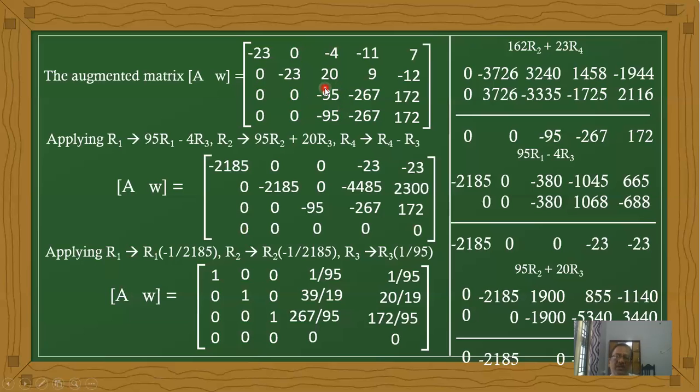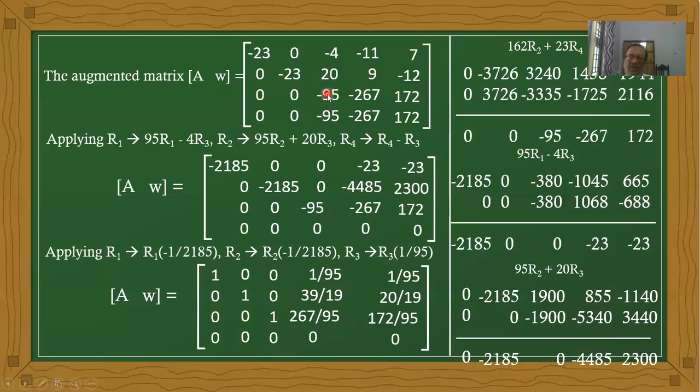Therefore, what is the operation for the first row? 95 times the first row. Signs are the same now. Therefore, minus 4 times the third row now. Now for the second row, the signs are opposite now. Therefore, addition now. Now here, 95 times the second row, 20 times the third row now. And here only subtraction of these two values now.